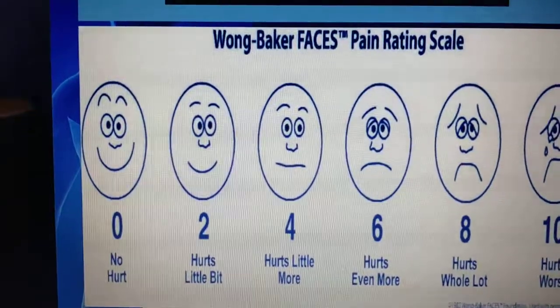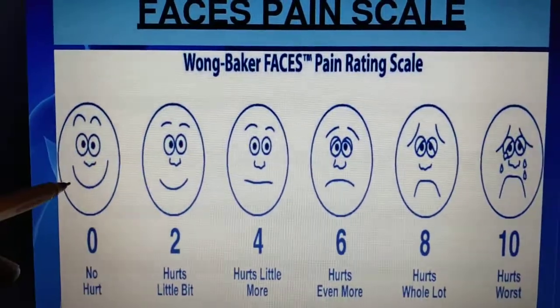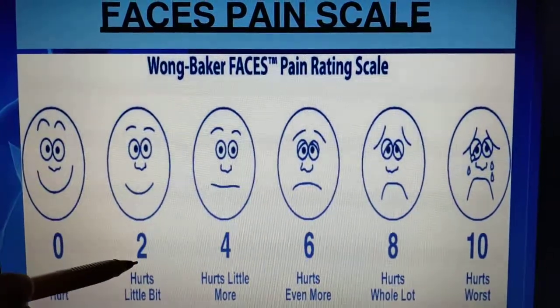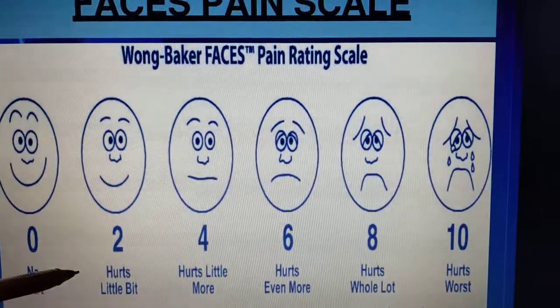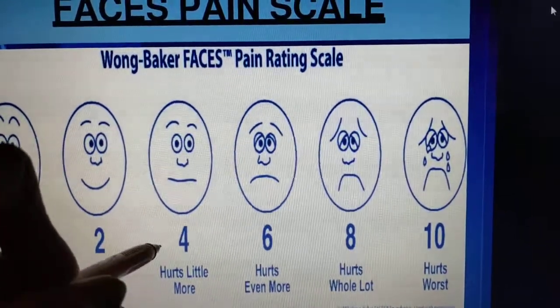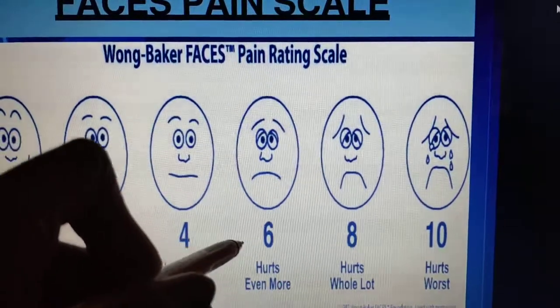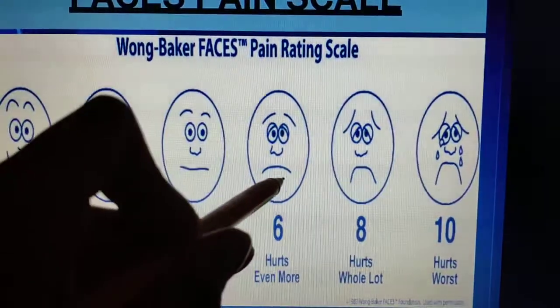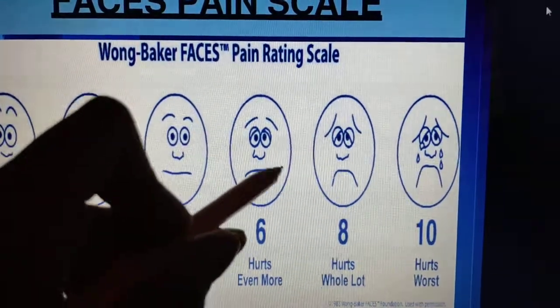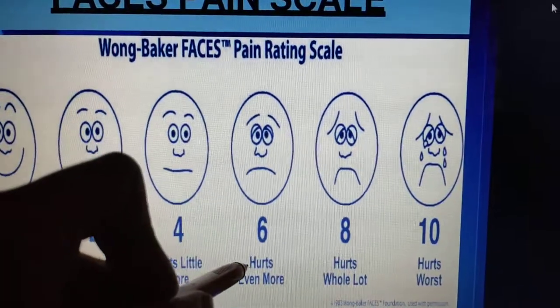If the patient scores 0 to 1, no hurt, like a smiley face. If it is a little smile, we can consider that it hurts a little bit. Like this, we can say hurts a little more. 4 to 5 you can say. 6 to 7, like inverted lips, then we say hurts even more.